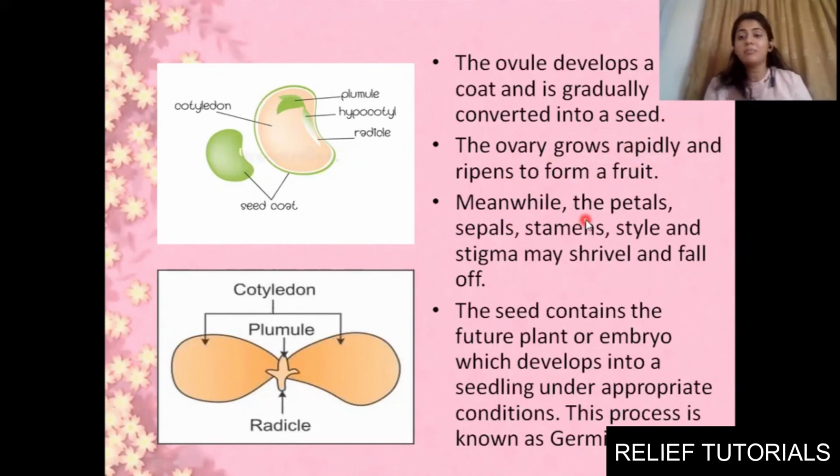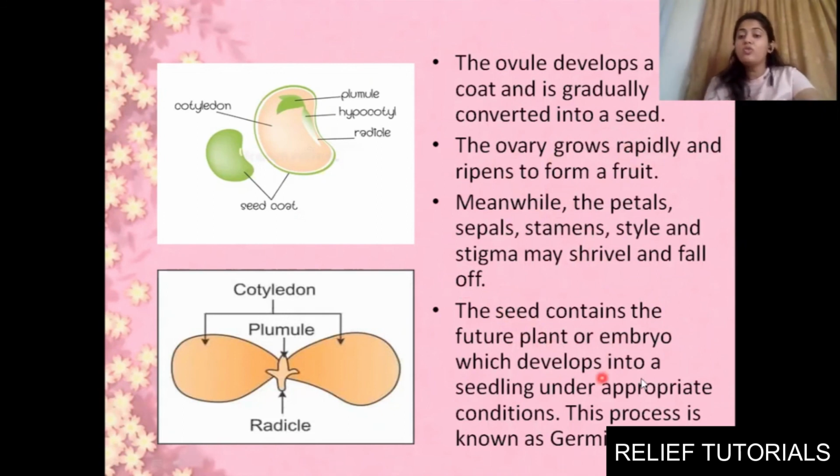Meanwhile, the petals and sepals, stamen, style and stigma may shrivel and fall off. Other parts of the flower will become dry and fall off. The seeds contain the future plant. You all know that inside the seed we have the embryo, where fusion has taken place. It has fused and formed a zygote.